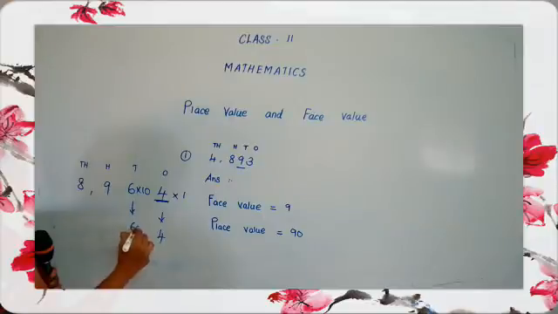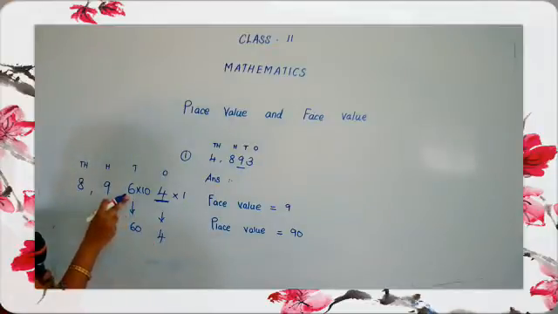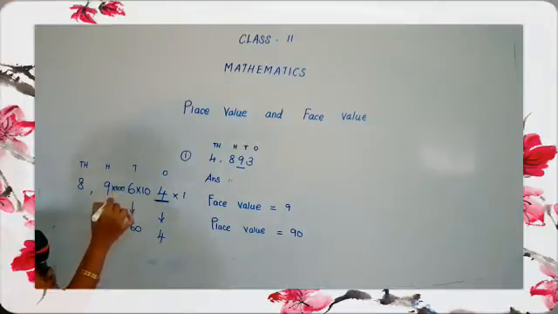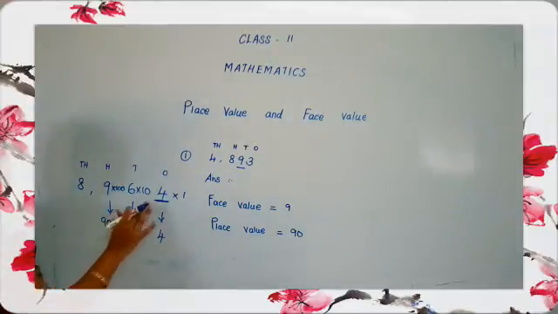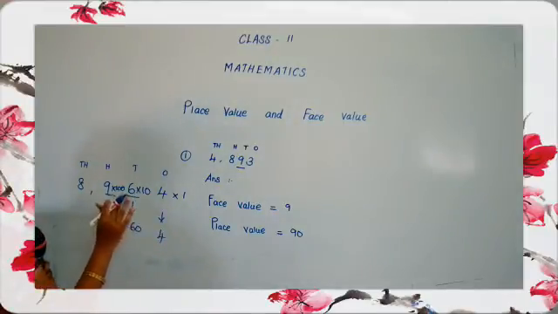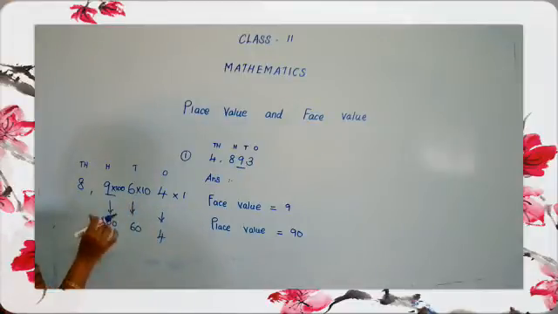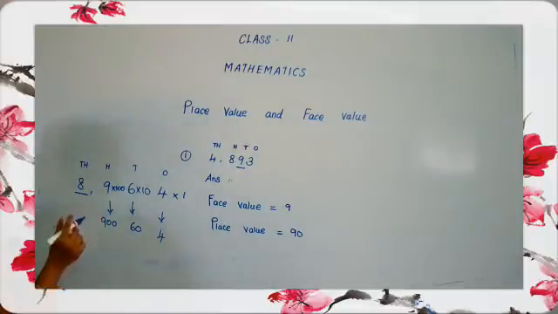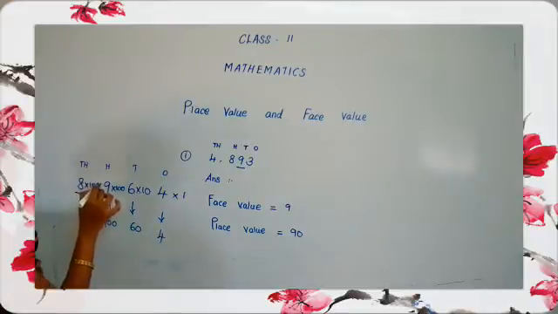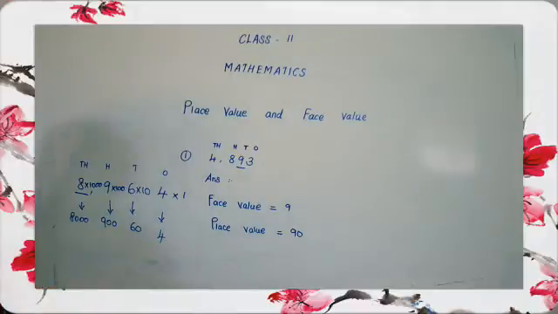Hundreds place means multiply by 100, so 9 multiplied by 100 is 900. Thousands place means multiply by 1000, and the answer is 8000.